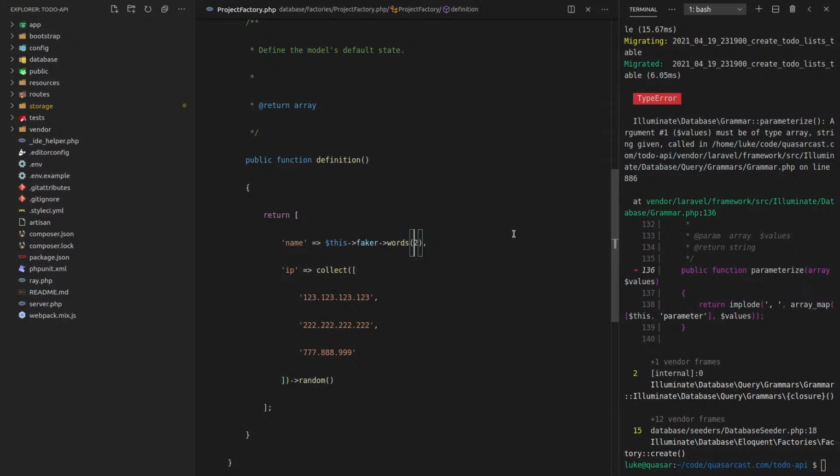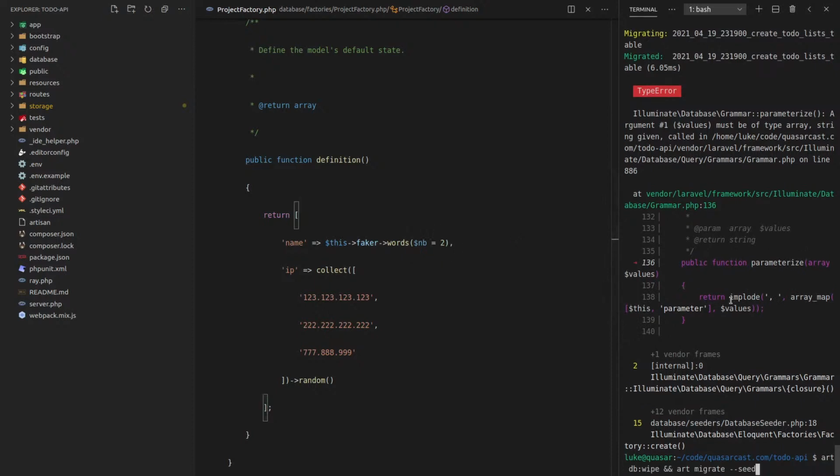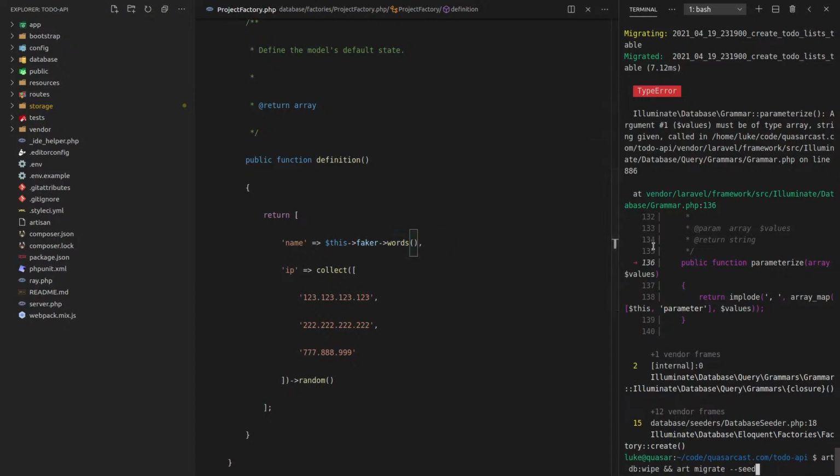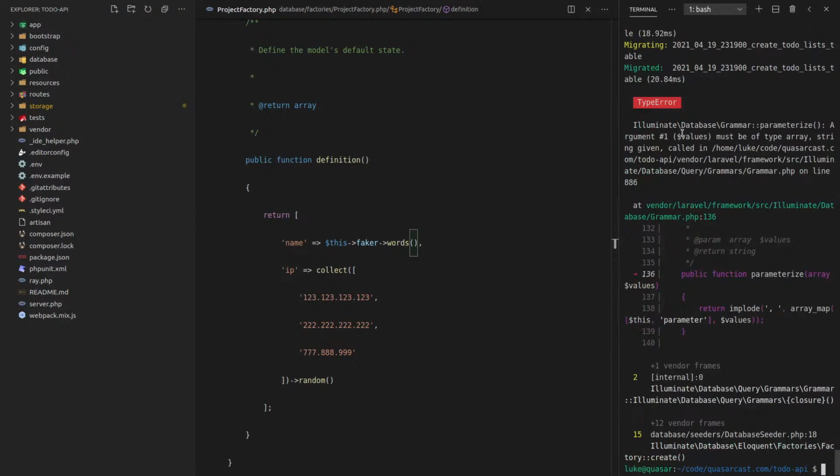I think I might have to say $nb is equal to the number. It's a name parameter thing that I don't understand very well. Nope, looks like I was wrong. Let's see what happens if I change this to just words. Run it again, and if that works, then I know that's where the problem is. No, okay, so it must be somewhere else.